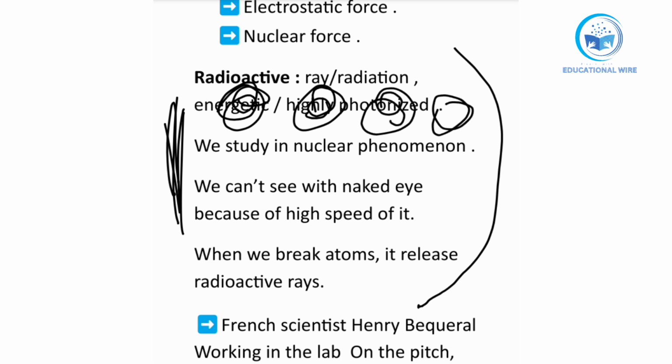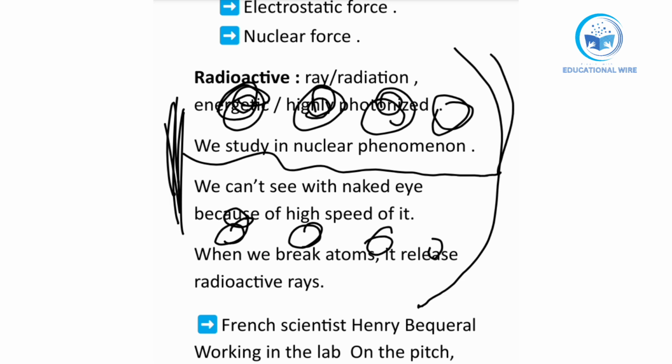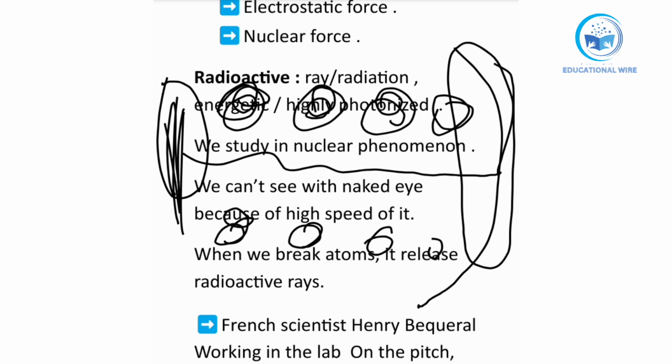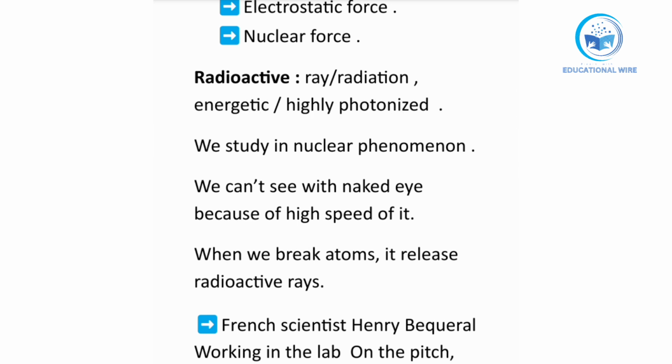He passed the ray through all of these, but what he saw was that no effect came there, and on the result recorder the same radioactive ray came again. So it means no effect is there, so it is a highly ionized or high energy ray. Okay, move to the next point.